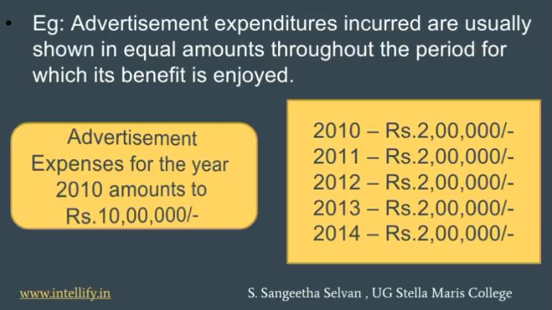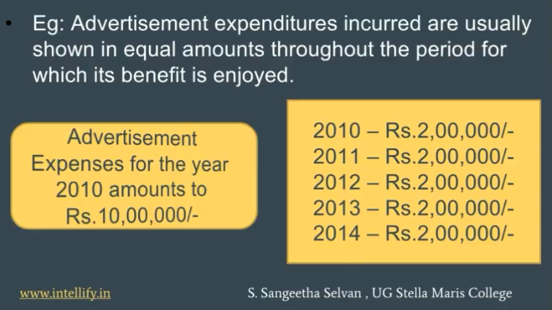So when can we do this? For example, you have started the business only in 2010, so you are apportioning it for 5 years. But if you believe the business will exist only till 2012, can you apportion this way? No. So the basic assumption is that your business exists for a long period of time. So you can apportion your expenses and amounts incurred on assets throughout the benefit period.